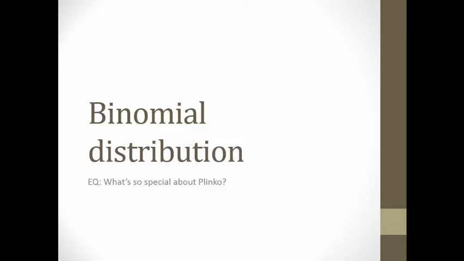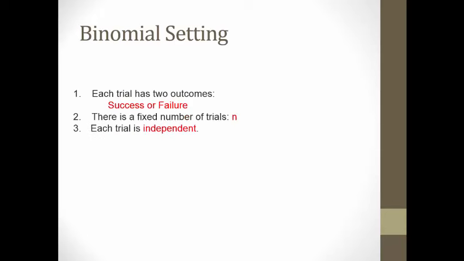In this video, we're going to take a look at the binomial distribution. And to be binomial, the following four things must be true. First, there have to be two possible outcomes: success or failure. Second, a fixed number of trials. Third, each trial must be independent, and fourth, the probability of success doesn't change within each individual trial.